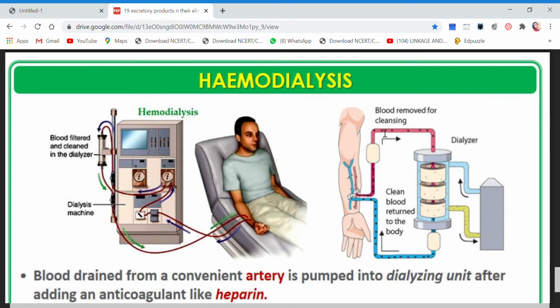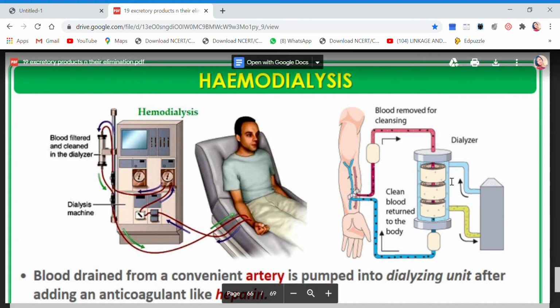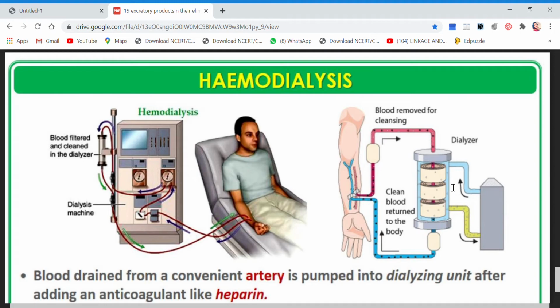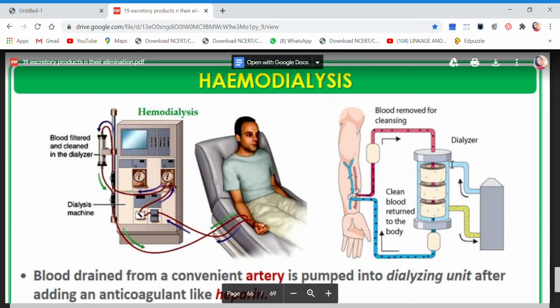Now children, the blood is having nitrogenous waste, right? The blood is having nitrogenous waste, but the fluid outside, the dialyzing fluid, does not have nitrogenous waste. So what will happen? Movement from high concentration to low concentration. So the nitrogenous waste from the blood will move out into the dialyzing fluid.